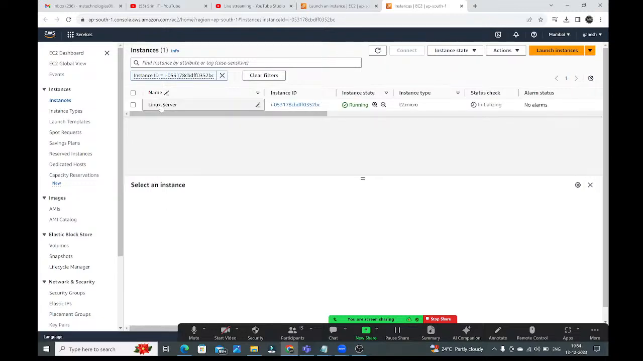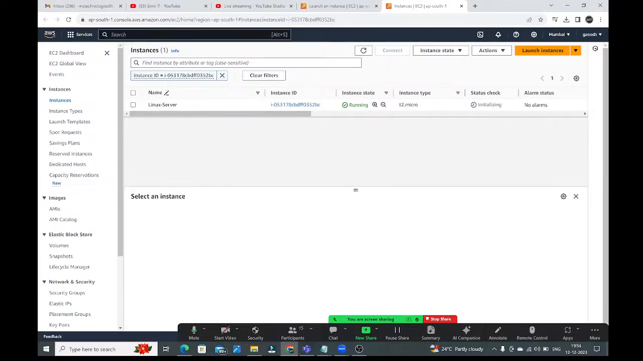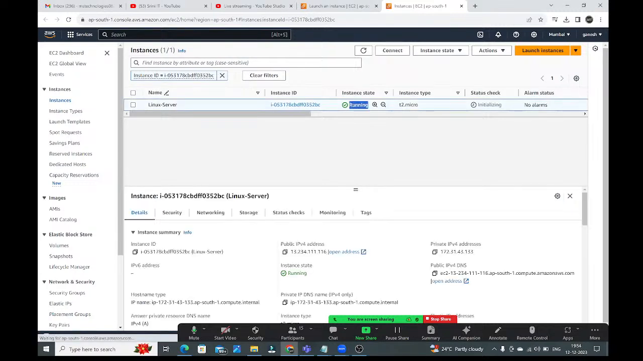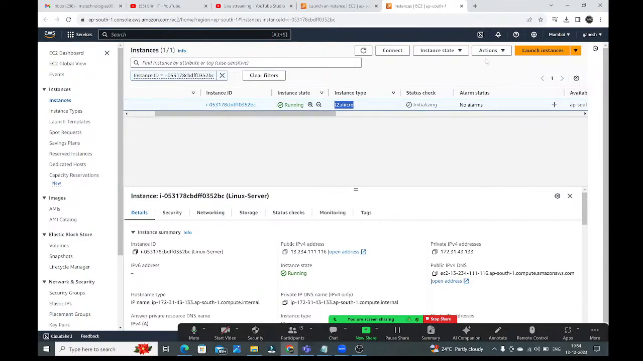Okay, the Linux server is created. It is in running state. Initially, the state is pending, guys. You need to wait until it gets to the running state. The instance type t2.micro we have used, guys. And here, alarm status is no. We will discuss what this alarm status is in CloudWatch.